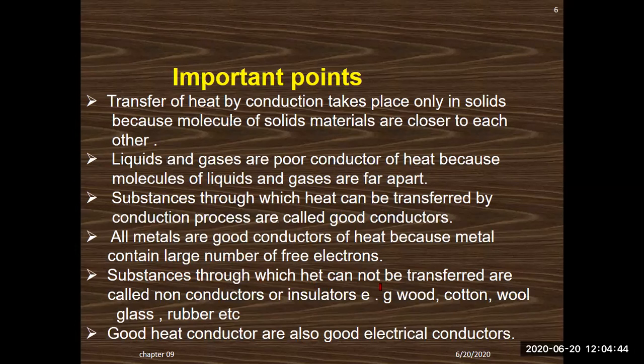Substances through which heat cannot be transferred are called non-conductors or insulators. What are the examples of insulators? These are wood, cotton, wool, rubber, glass. These are the examples of poor conductors. Good heat conductors are also good electrical conductors. This is another important point to remember. Those types of substances which can conduct heat easily can conduct electricity as well.